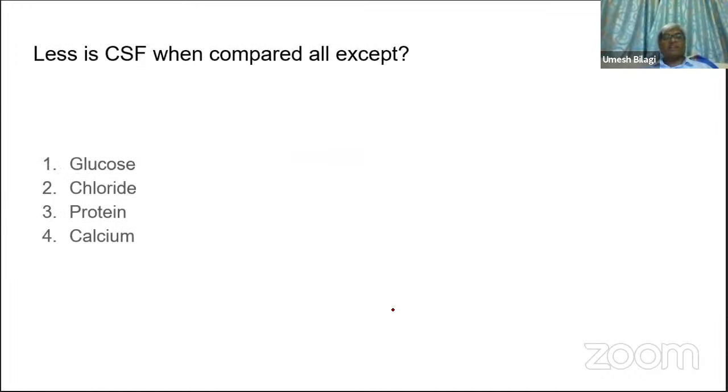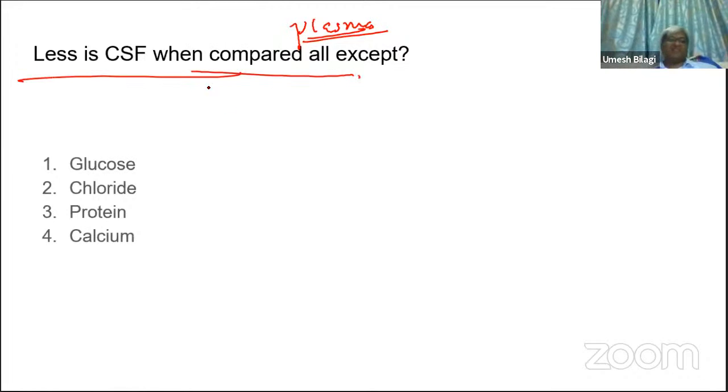What is less in CSF compared to plasma, except one? The question could be very simple, they try to put you into trouble. What is more in CSF compared to plasma will be a straightforward question.